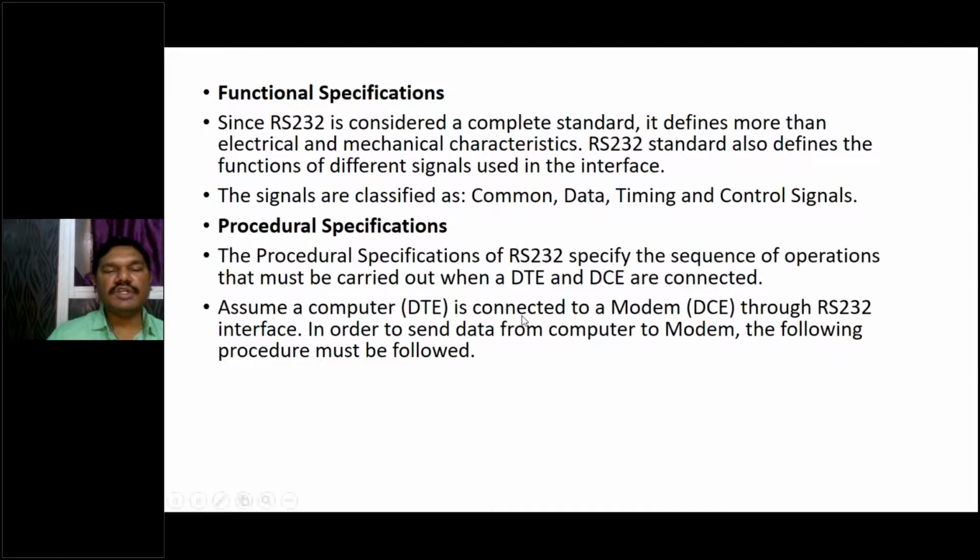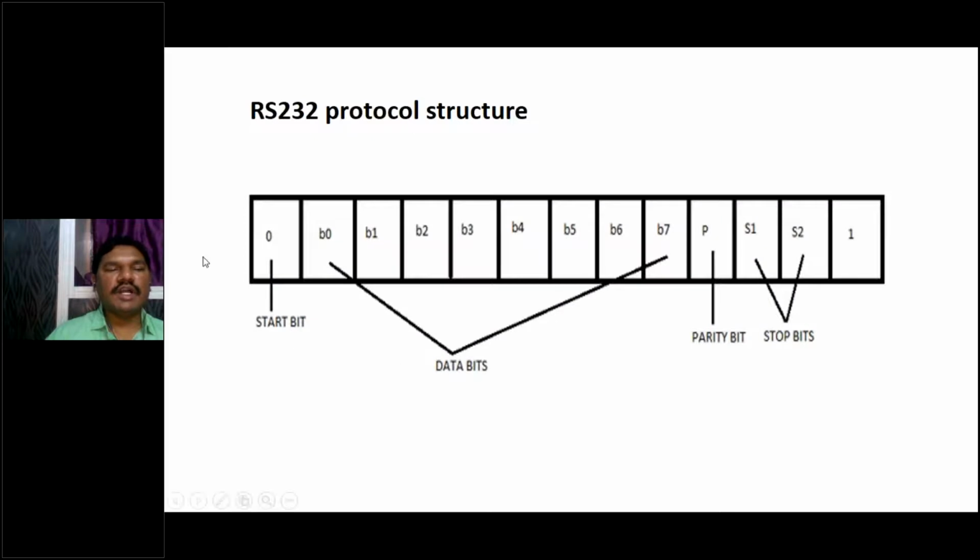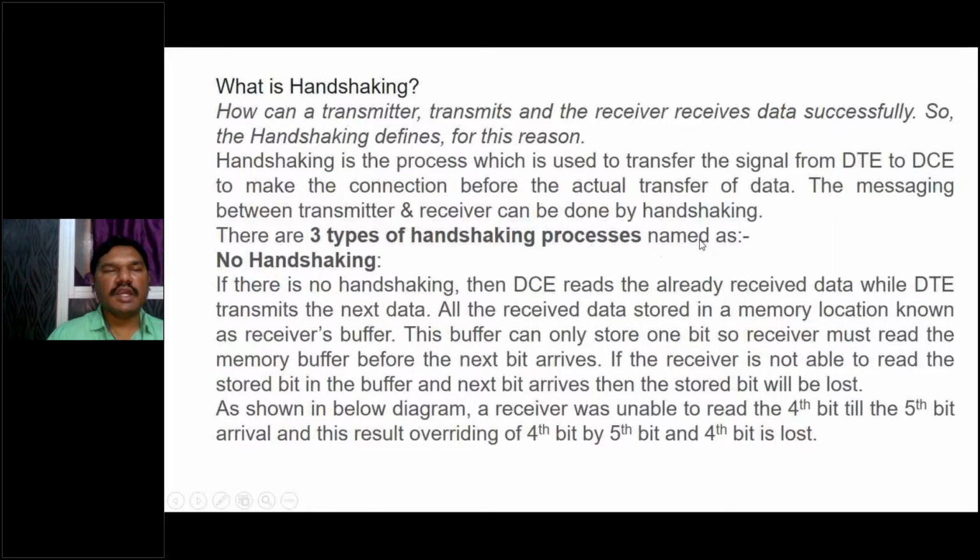Right? Assuming a computer, the DTE, is connected to a modem, the DCE, through the RS-232 interface. In order to send data from computer to modem, the following procedure must be followed. Okay. Right. What is that? So here it must have the protocol structure. This protocol structure also has a start bit and stop bits. It has 1 start bit, 2 stop bits, 1 parity bit and 8 data bits. This is called the RS-232 protocol. And this parity bit helps us to verify errors.